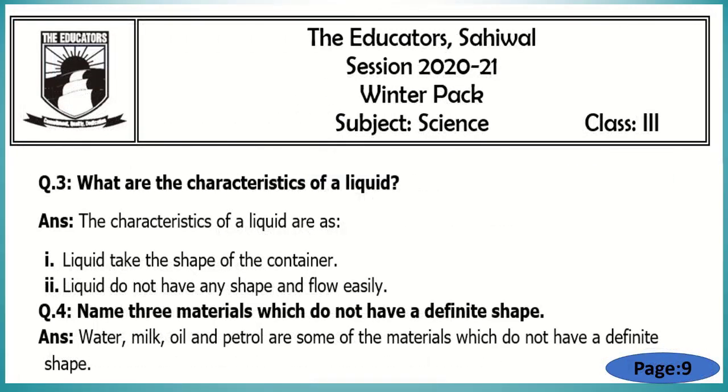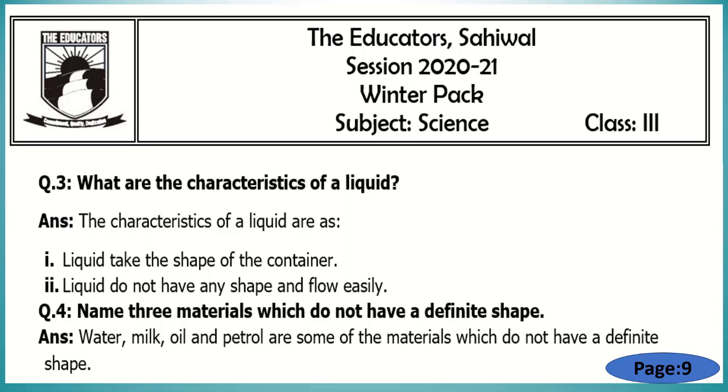See the question number 3. The question number 3 is what are the characteristics of a liquid? So students, अब हम लिक्विड की खसूसियात के बारे में बताएंगे. So see the answer. The characteristics of a liquid are as number 1, liquid take the shape of the container. Liquid जो है वो कंटेनर की शेप ले लेता है. So number 2 is liquid do not have any shape and flow easily. इसकी अपनी कोई शेप नहीं होती और ये easily flow करता है.